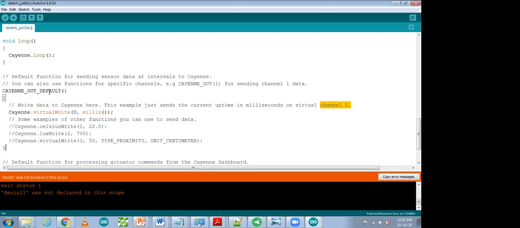So this one is saying out default. Default means there are different channels we can use. So these are channel data. Over there we have to make it sayingOut1. That is also written at the top, so you can copy it and paste it over here. Control C, I'm going to paste it. Or you can edit it also. SayingOut1, 1 is the channel number. There are 7 to 8 channels.